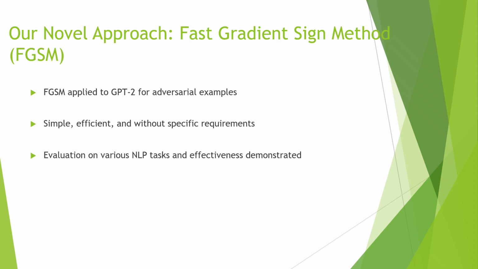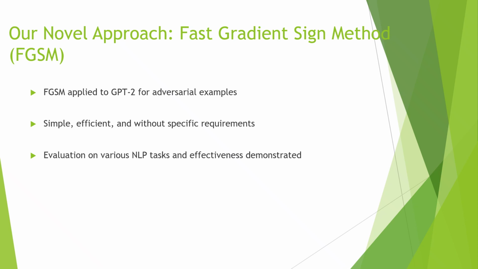The FGSM is a gradient-based method that perturbs an input example by taking a small step in the direction of the gradient of the loss function with respect to the input. Applying the FGSM to GPT allows for the generation of adversarial examples quickly with minimum computational overhead. One advantage of using FGSM with GPT is that it does not require specific knowledge about the target model, architecture, or parameters. This makes the approach widely applicable and flexible for generating adversarial examples for different NLP tasks and models.